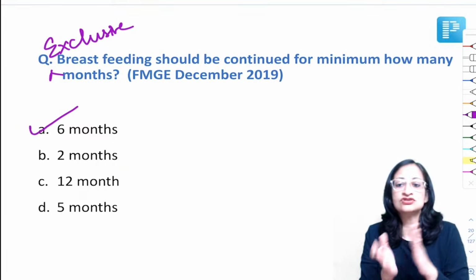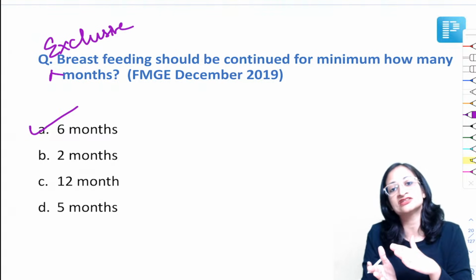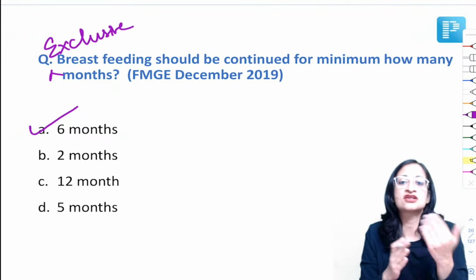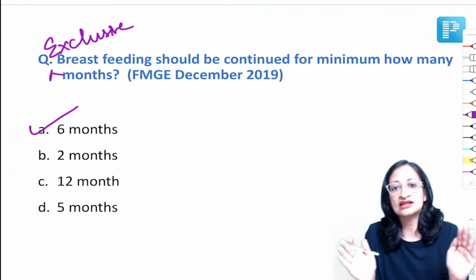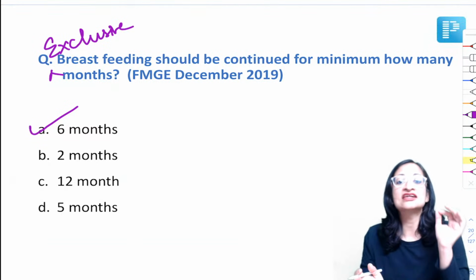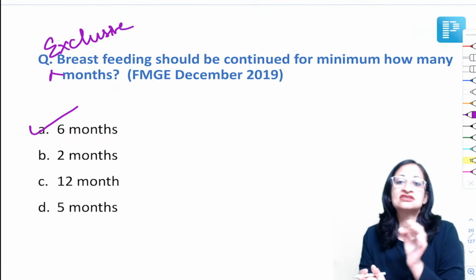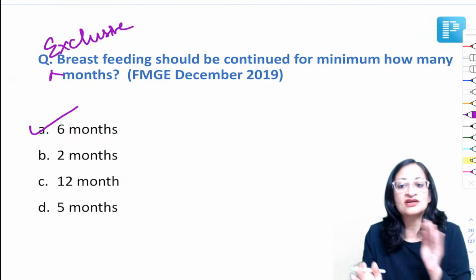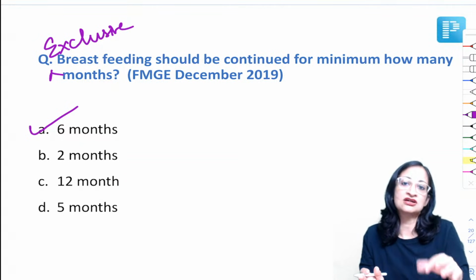So, previously, different cutoffs were there. Cesarean section, you have to start within 4 hours, vaginal delivery, half an hour, nothing like that, 1 hour. Breastfeeding should start within 1 hour of childbirth and exclusive breastfeeding should continue till 6 months of age. Nothing else should be given, not even sips of water unless medically indicated.